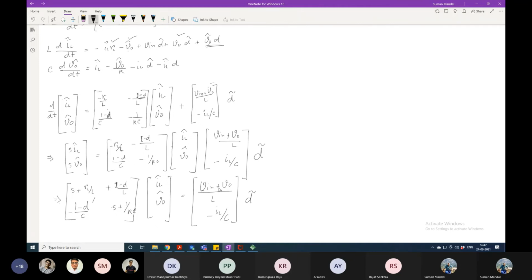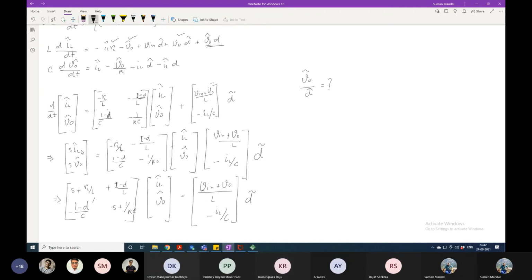Now you have to solve this equation. How will you solve it? What I want in the ultimate equation is this one.